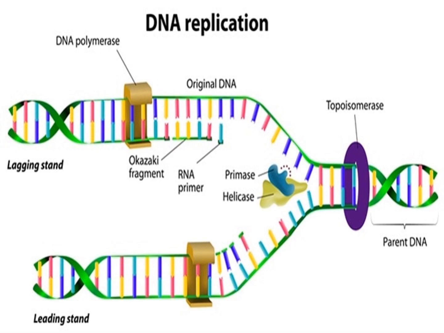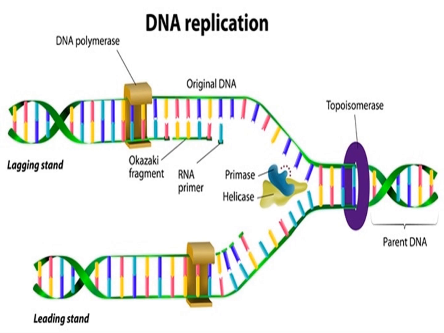That is called the terminus, which is situated opposite to the origin of replication site.